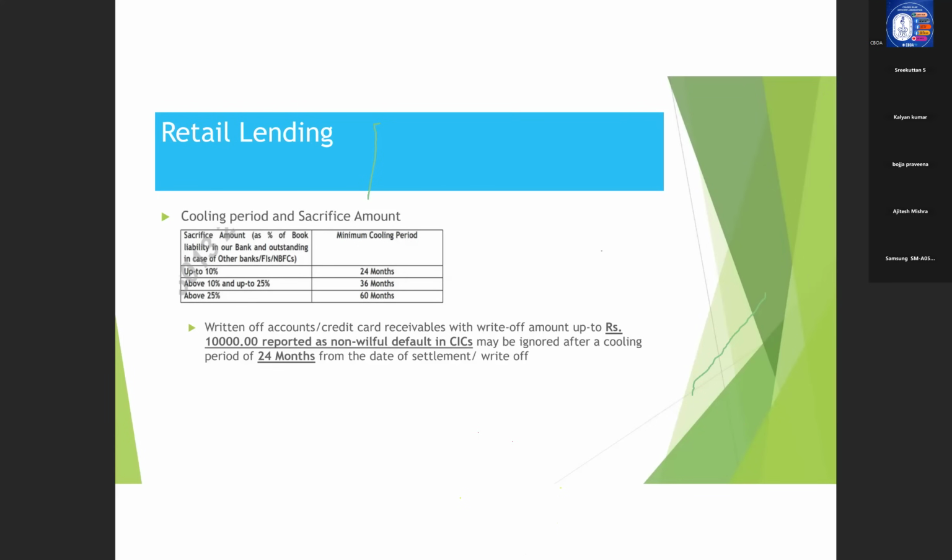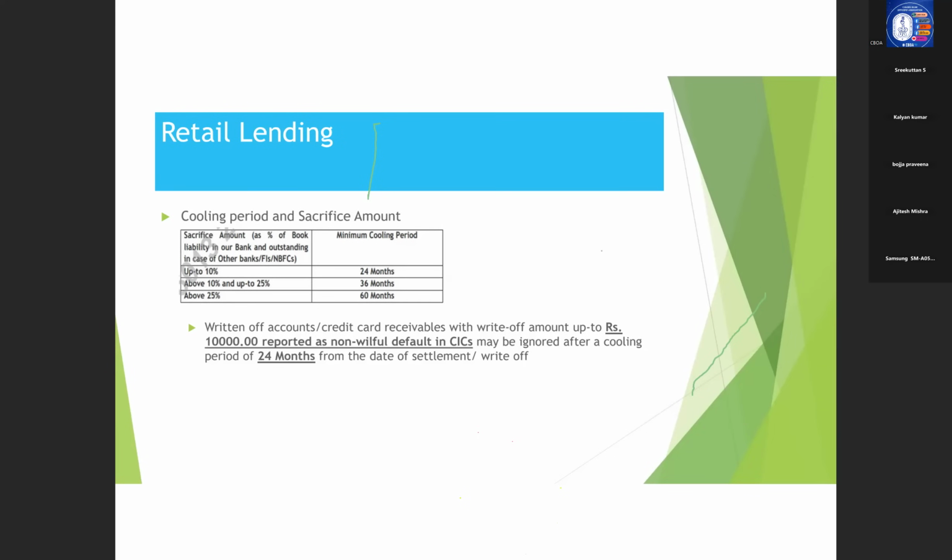So this is, from an exam point of view, most important because this guideline has been enforced from this year onwards. So there is an average possibility that you can expect a question from this topic. Okay. Now, with regard to credit accounts, credit card receivables with the write-off amount up to 10,000 reported as non-willful default may be ignored after a cooling period of 24 months.